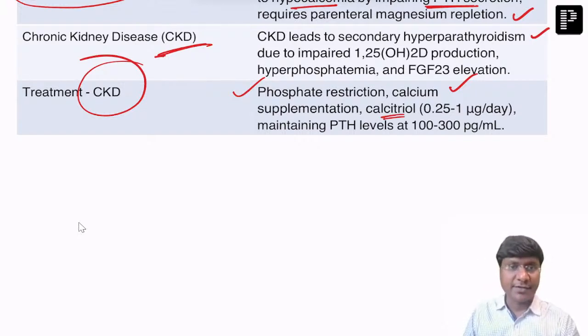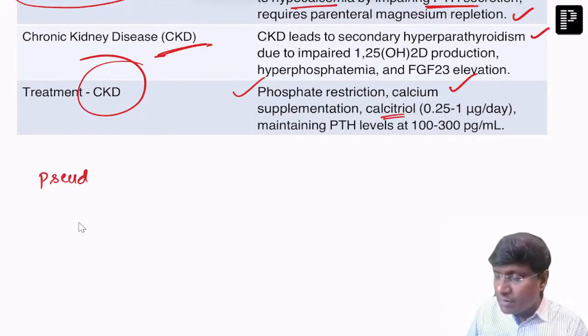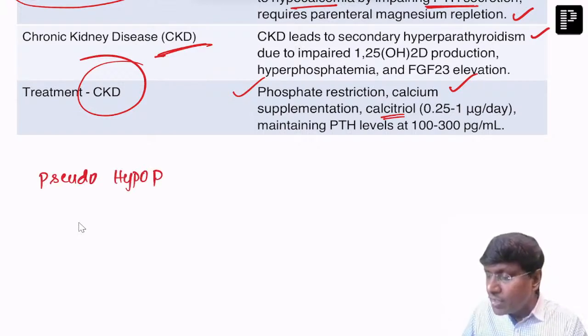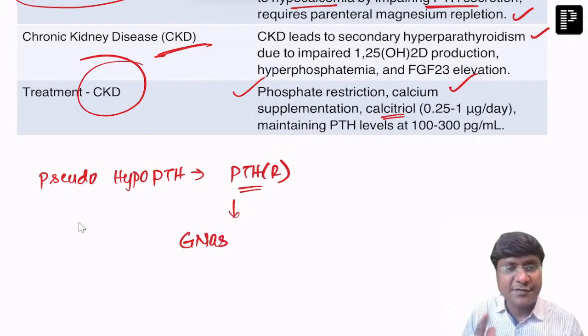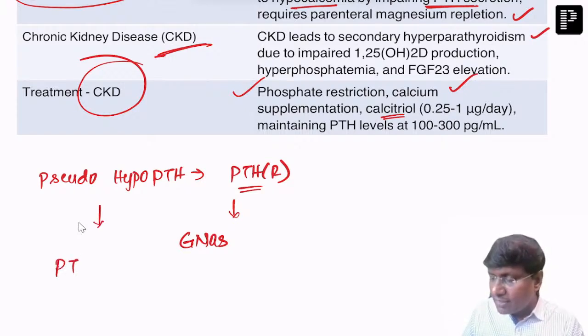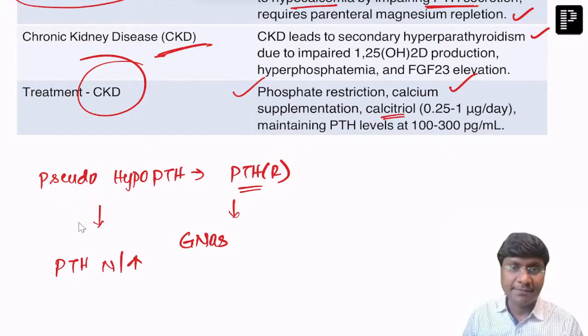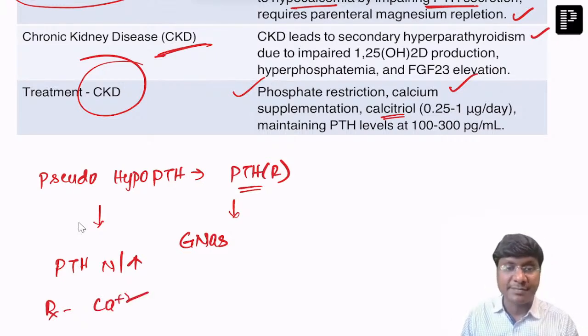This is about hypoparathyroidism. And we have one more form called pseudohypoparathyroidism. In pseudohypoparathyroidism, the parathyroid hormone receptors are resistant. And why is that? This is due to gene mutation. And what is the gene mutated? The GNAS gene is mutated. In these patients, the parathormone levels may be normal, or in fact, they may be increased due to hypocalcemia. So the treatment that you need to give in patients with pseudohypoparathyroidism is calcium supplementation, because parathormone is not able to act on parathormone receptors. Right?